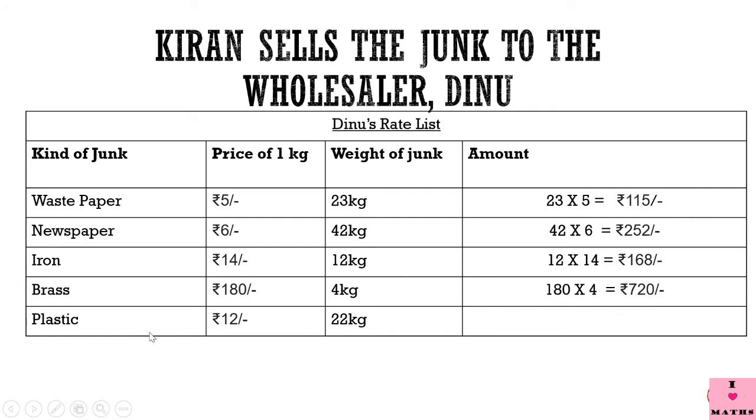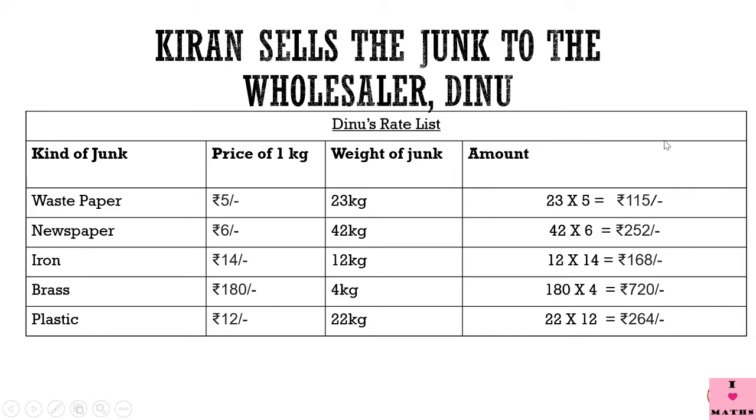For old plastic, Dinu would pay rupees 12 for 1 kilogram of plastic. So for 22 kilograms of plastic, which Kiran has collected, Kiran would be paid 22 multiplied by 12 equal to rupees 264.